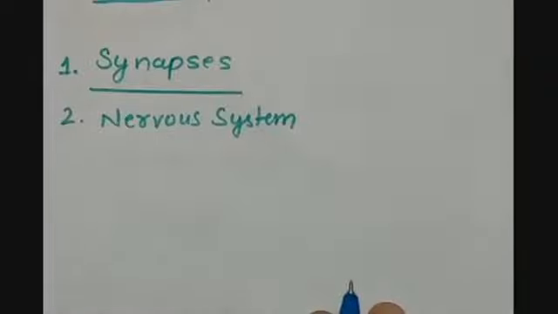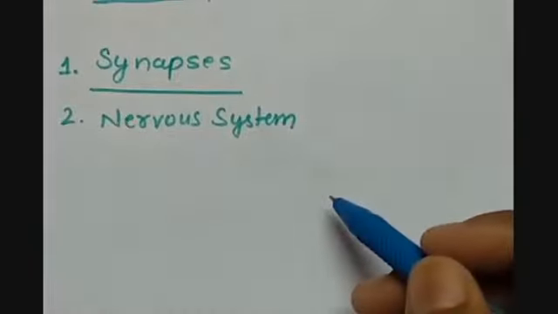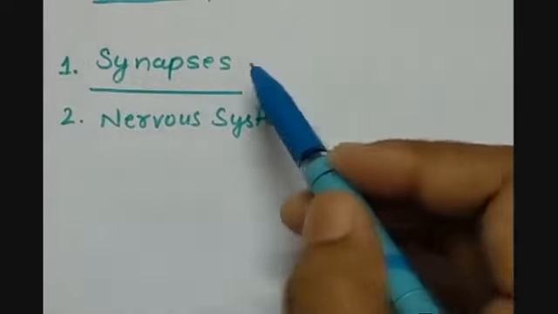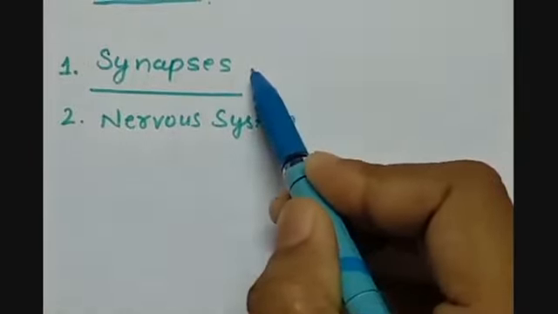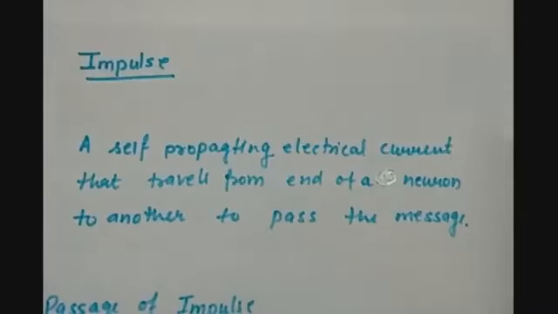So in today's lecture, we are going to understand the nervous system in human beings. Along with that, we'll also do a small topic called synapses. Before understanding synapses, we should know what an impulse is. Neurons transfer the signals from the sensory organs to the brain, and from the brain to the effectors.